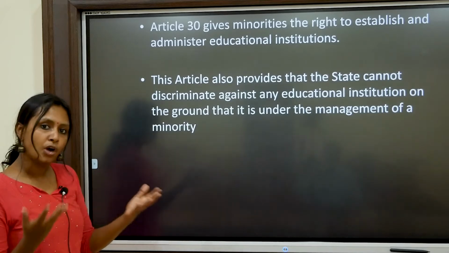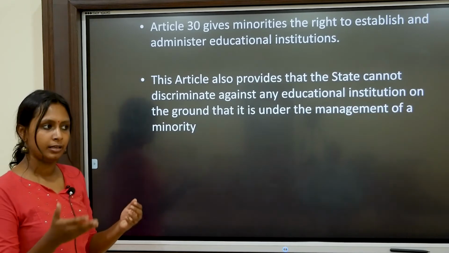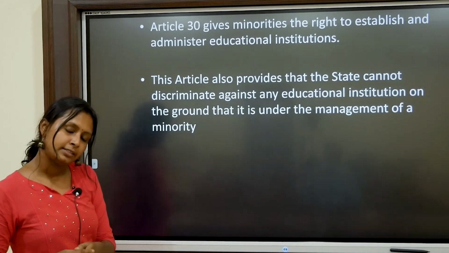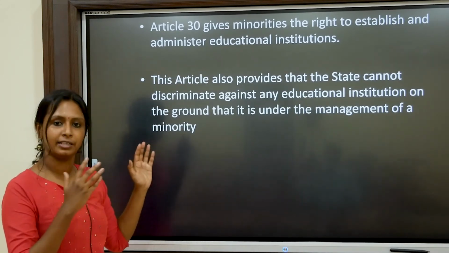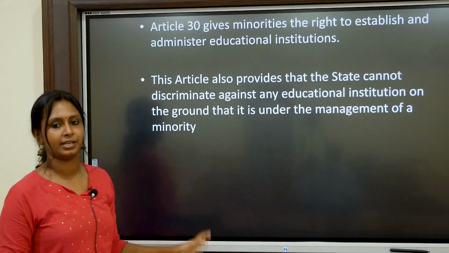Even if a particular educational institution is run by a minority, the state cannot discriminate against it. That is enshrined in this constitutional provision. Okay.